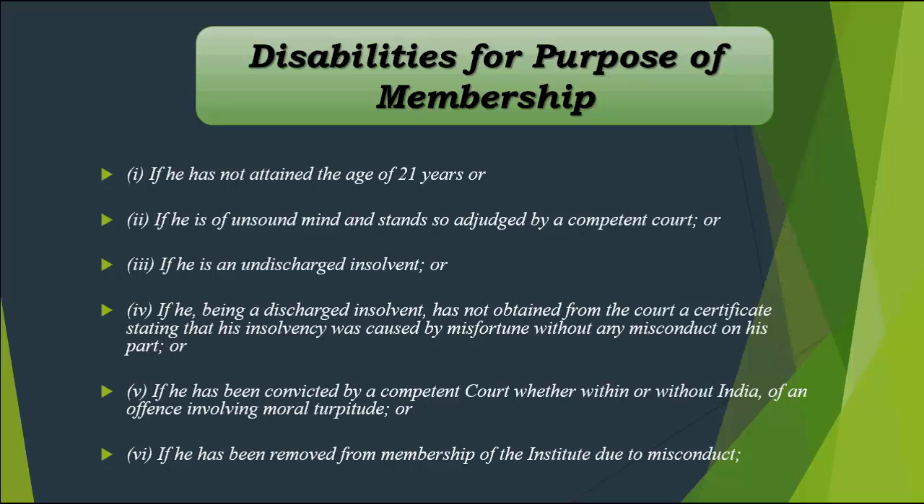Clear with that? So these are the 6 disabilities that have been attracted. That you are below the age of 21, number 1. That you are adjudicated of being of unsound mind. You are an undischarged insolvent. Even if you are discharged, they did not say that it was due to a misfortune. And then if you are convicted of any offence of moral turpitude, or if you have been removed by the institute because of your conduct, where they say that yes, you have been guilty of professional or other misconduct, and hence your membership was taken away from you, then you cannot again apply to be a member of the institute.